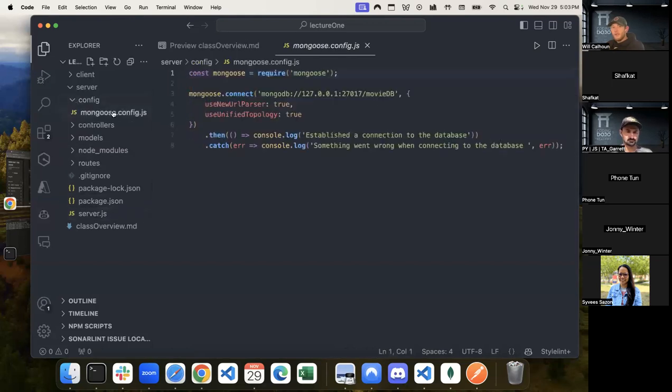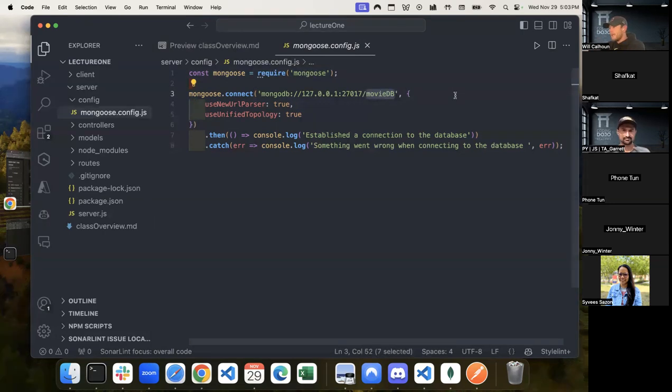And config, what this does is this mongoose.config.js is what is actually connecting this application to our database. So that's what this file is doing. Now, this is all on the platform to where you can kind of copy and paste. But there is one portion that we have to make sure that we change, and that is this guy right here.